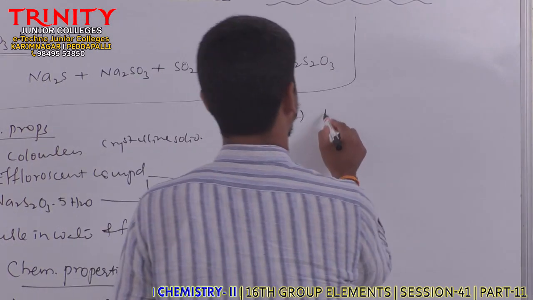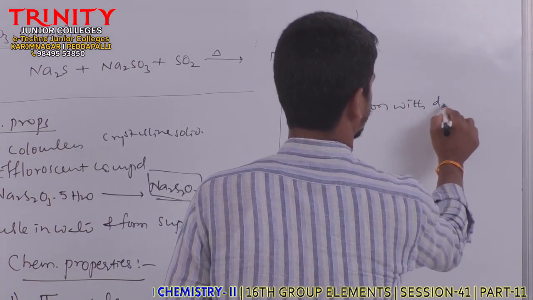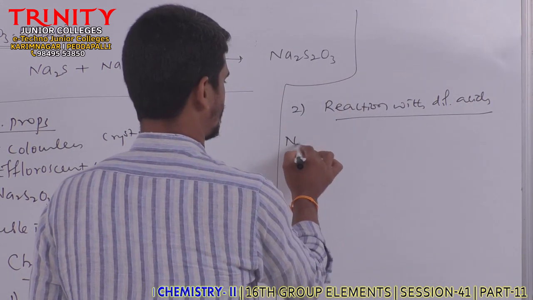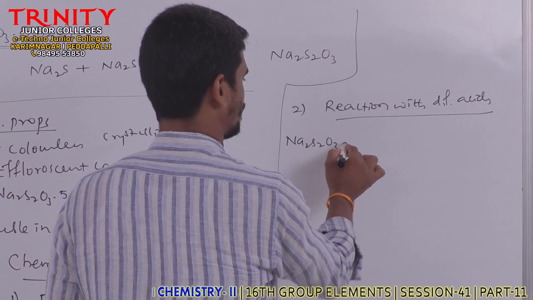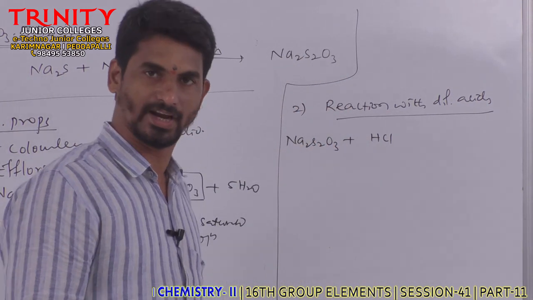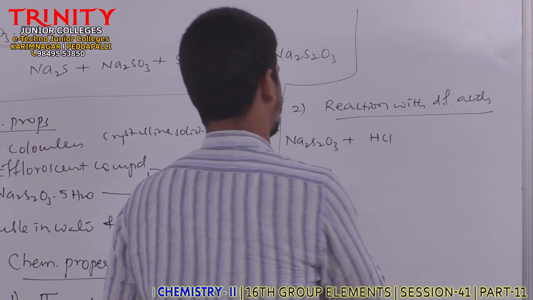reaction with dilute acids. When hypo, sodium thiosulfate, is treated with dilute hydrochloric acid, what could be the product formed, sir?